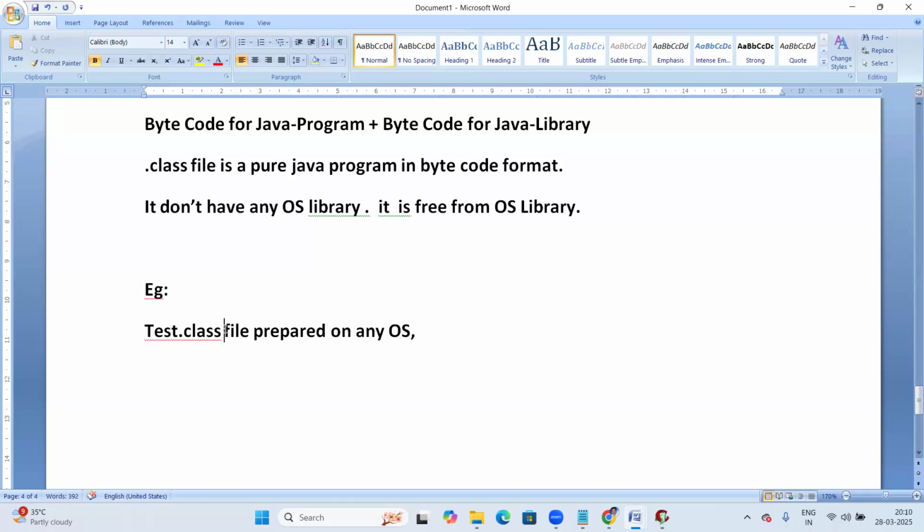Tested dot class file may be prepared on any platform, and you don't have any OS library.